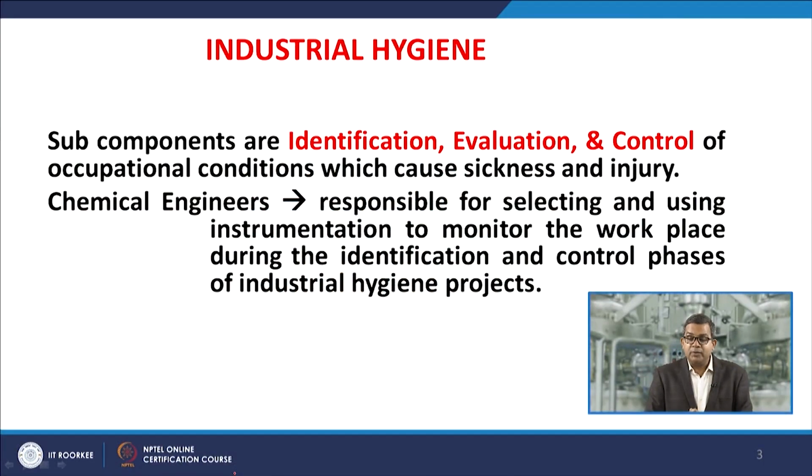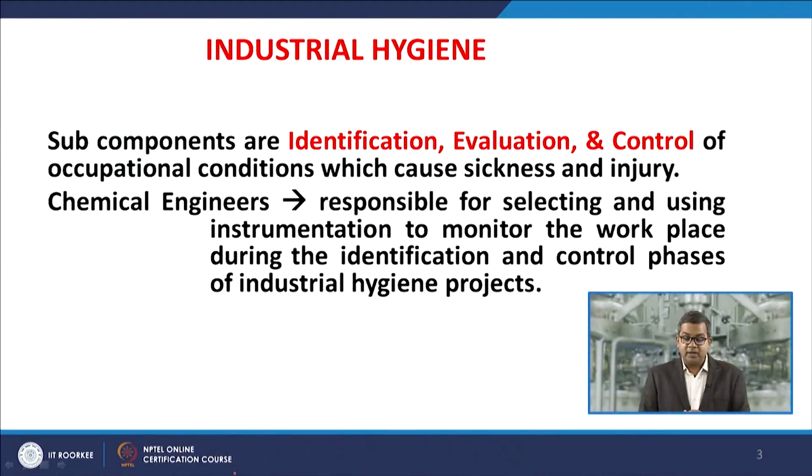Now, when we go ahead with industrial hygiene, there are three subcomponents, or you can say the major components: identification, evaluation and control. You must identify the hazardous substances at your workplace. You must evaluate what the exposure is, and base your decisions on the exposure, because if you adopt control measures unnecessarily, then ultimately your economy will be hampered.